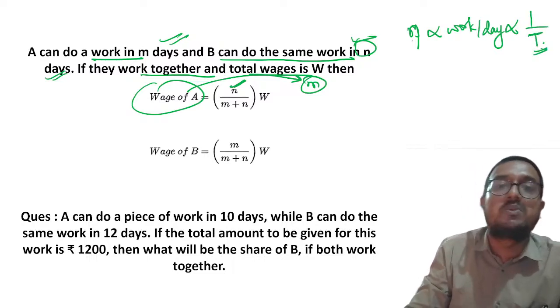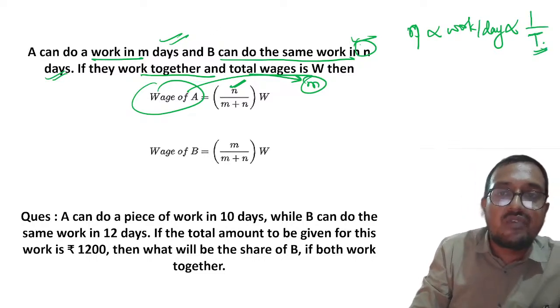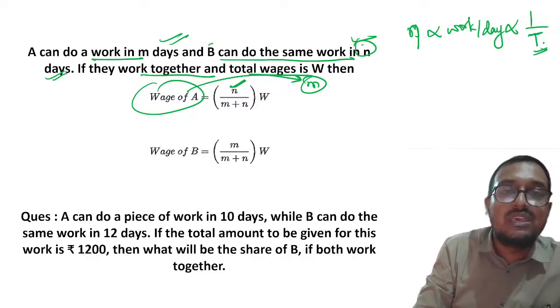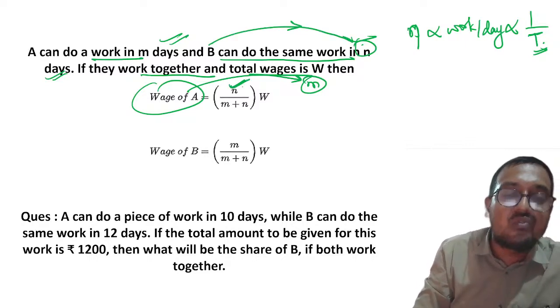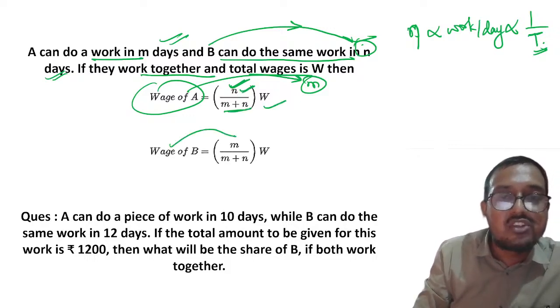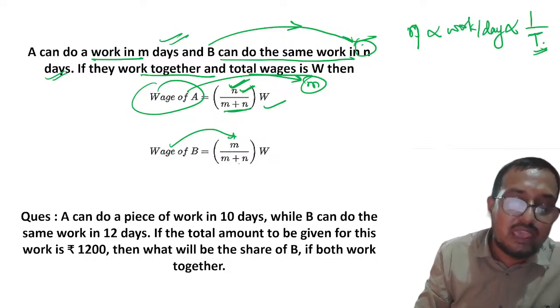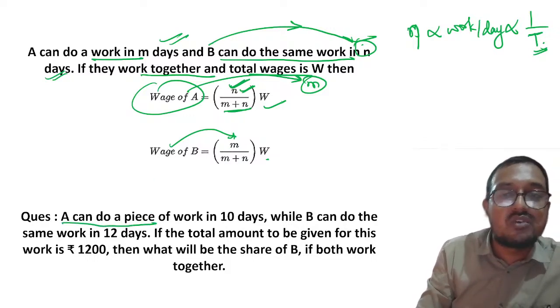So although B can do the same work in N days, when we try to find out wage, the ratio will reverse. Here it will be N upon M plus N times W, and the wage of B will be M upon M plus N times W. Understood?